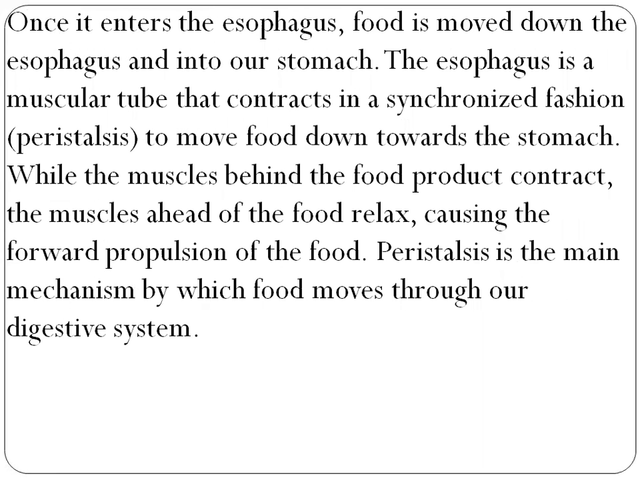Once it enters the esophagus, food is moved down the esophagus and into our stomach. The esophagus is a muscular tube that contracts in a coordinated peristalsis to move food downwards towards the stomach, while the muscles behind the food product contract. The muscles ahead of the food relax, causing the propulsion of the food. Peristalsis is the main mechanism by which food moves through our digestive system.